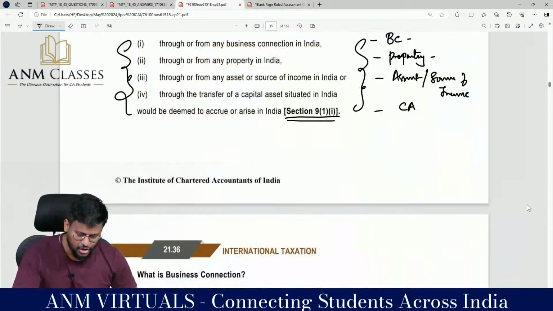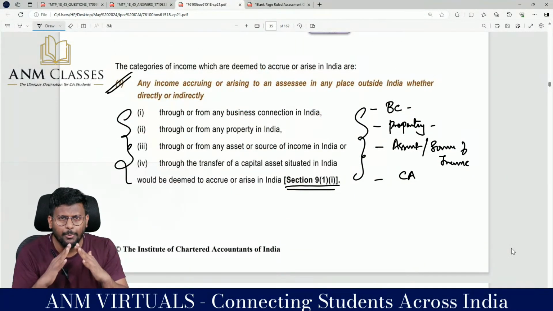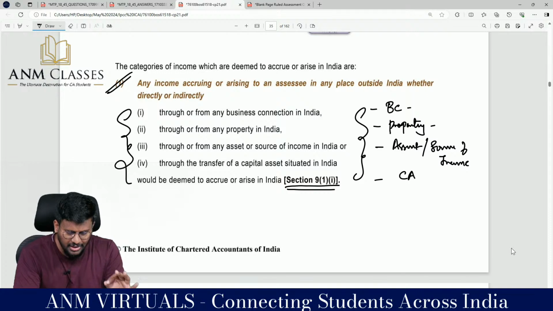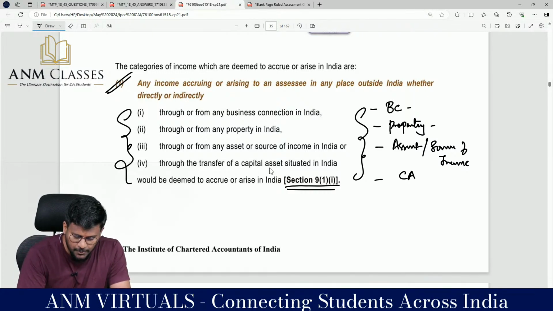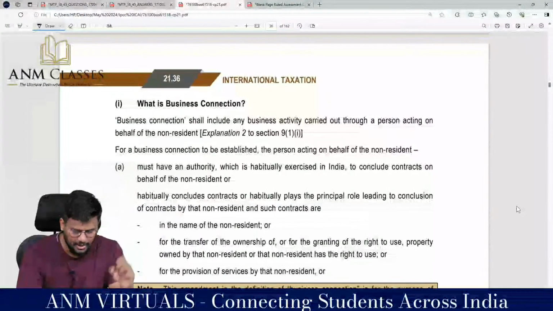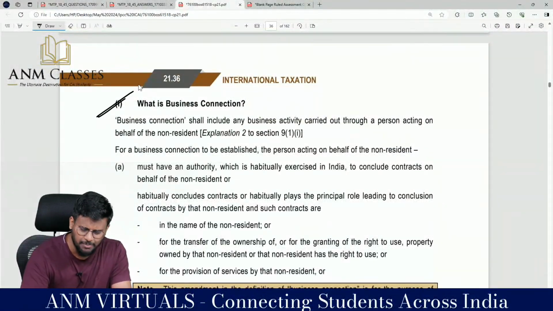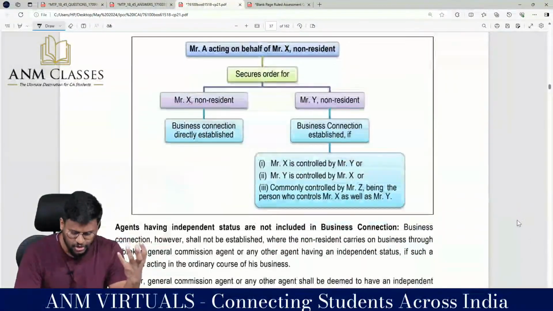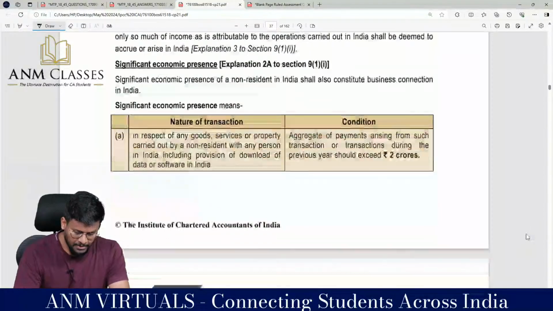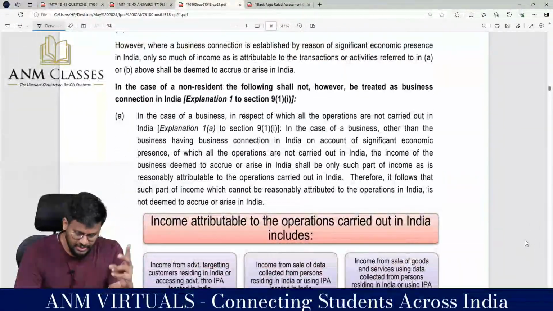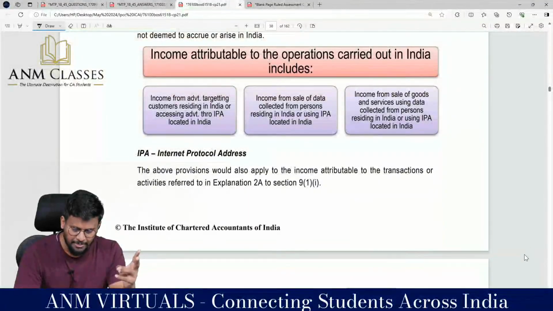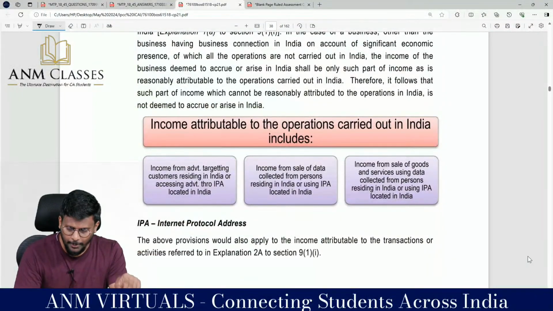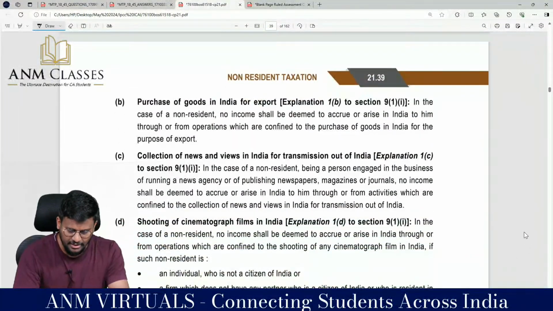Number 1, business connection in India. Number 2, any property in India. Number 3, any asset or source of income in India. Number 4, transfer of any capital asset situated in India. So in that, what is business connection? What all will amount to business connection is a discussion. Yes, sir. Sir, then the second part, because once it becomes business connection, it will be deemed to accrue or arise in India.